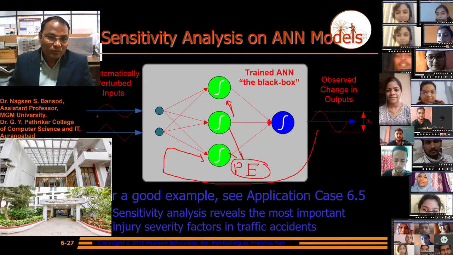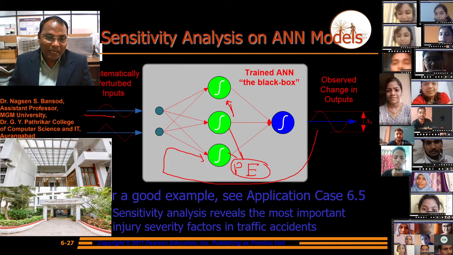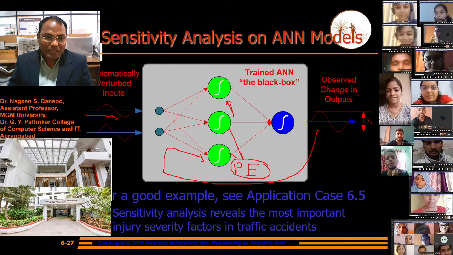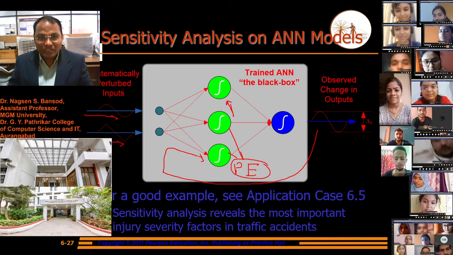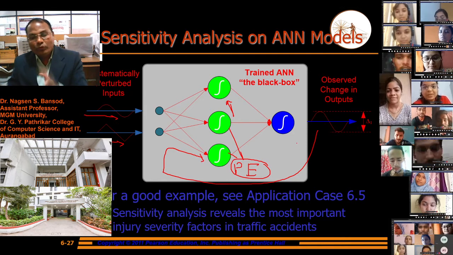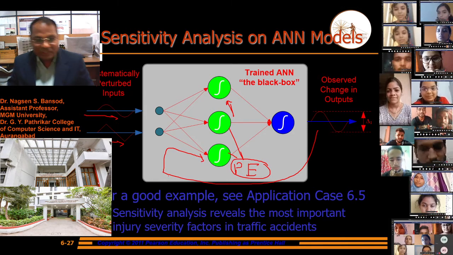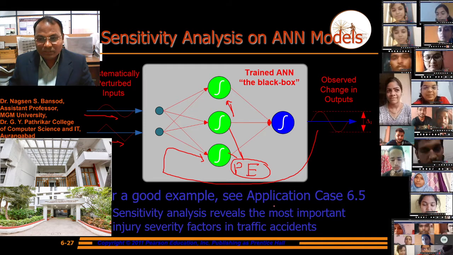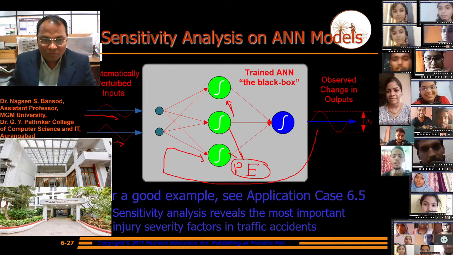Why? Because as input features change at the input level or hidden level, the output will vary, the output will change. For a good example, see application case 6.5.